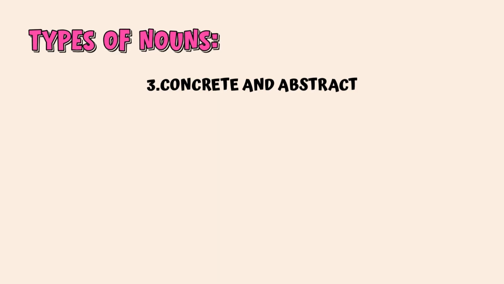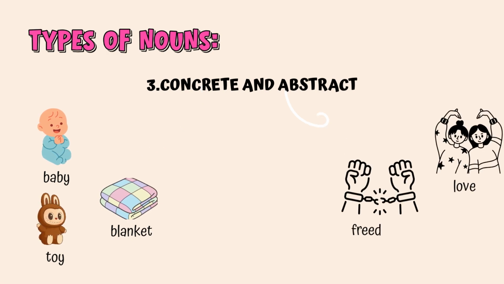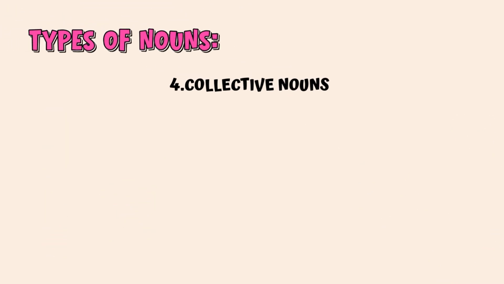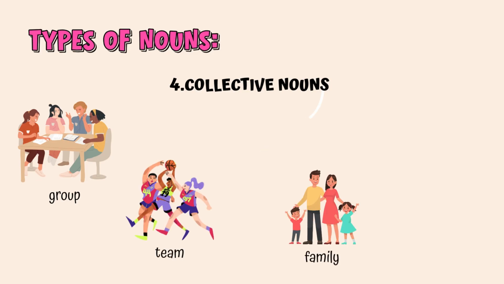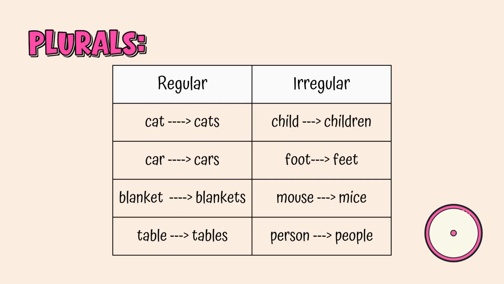Type 3. Concrete and abstract nouns. Concrete nouns are things you can see or touch, like a baby, a blanket, or a toy. Abstract nouns are ideas or feelings like love, freedom, or happiness. Type 4. Collective nouns. A collective noun describes a group acting as one unit, like a group, a team, a family, or a class.